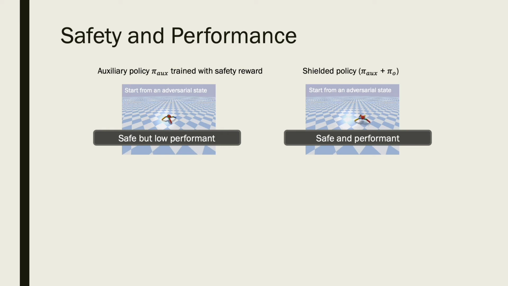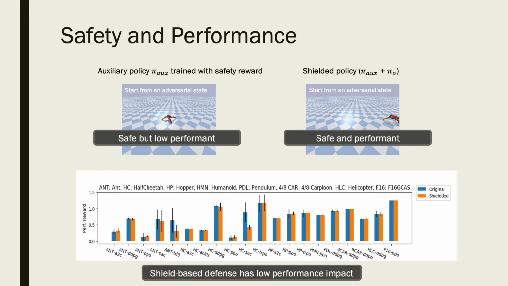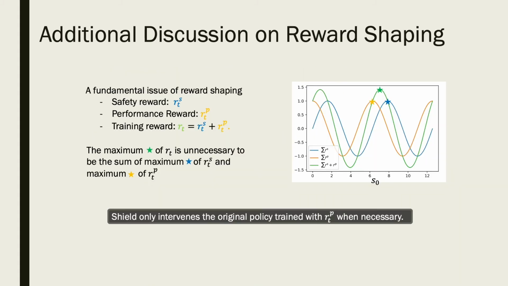However, if we combine the performance of the original policy and the safety of the auxiliary policy, because the auxiliary policy only intervenes when necessary, the shielded policy is safe and performant. We compared the performance of the original policy and the shielded policy over 20 benchmarks, and the experiments show that the shielded policy has very close performance to the original policy.